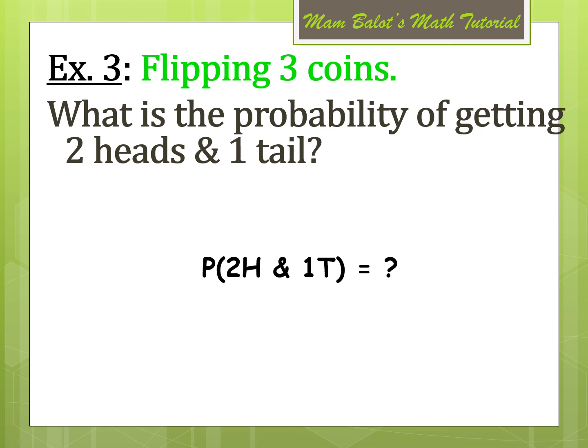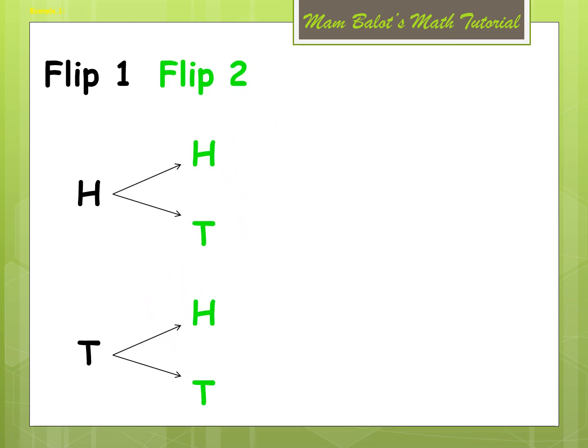Example number 3. In flipping 3 coins, what is the probability of getting 2 heads and 1 tail? So we will be computing for P of 2H and 1T. So what are the events in the sample space of this experiment? If we flip 1 coin, the result is either a head or a tail. Then we flip another coin, so from the head it can result in head or tail, and the tail also can be paired by either a head or a tail.